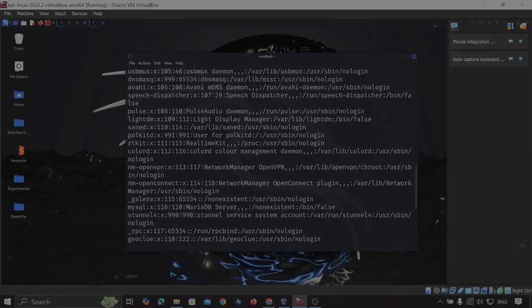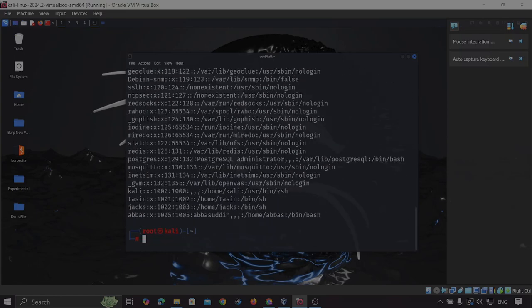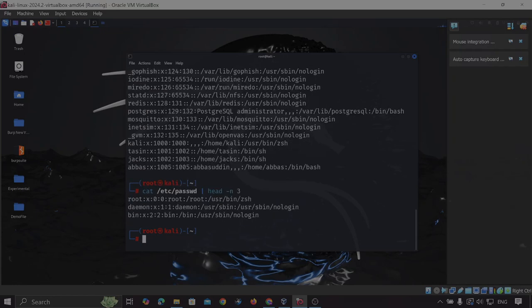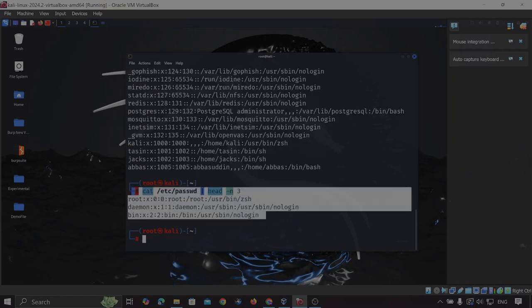So what I have to do is simply type cat /etc/passwd, and then use the pipe symbol, and then head, which means the upper portion of that file. So it is head, and we put -n and the number of lines that I want to see. Let's say I want to see just 3 lines of that file. So here we are seeing the 3 lines of the password file.